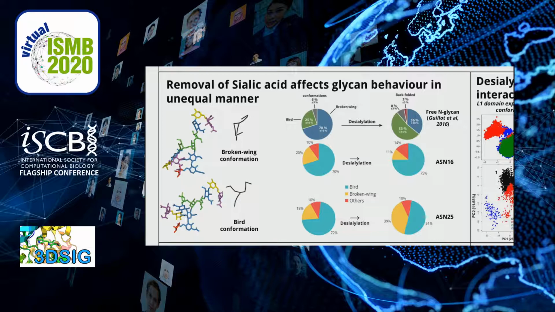Previous molecular modeling studies on free glycan by our group showed that in absence of sialic acid, the proportion of bird conformation increases and the proportion of broken wing conformation decreases. But in this study, we found that glycan dynamics are affected, but in an unequal manner. For the glycan on the asparagine 16 residue, the bird conformation slightly increased on removal of sialic acid, but for the glycan on asparagine 25 residue, bird conformation decreased when sialic acid is removed.